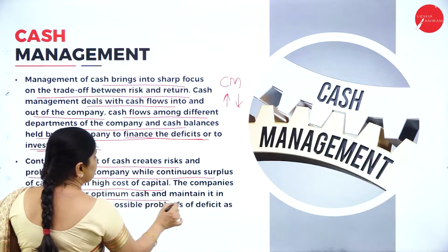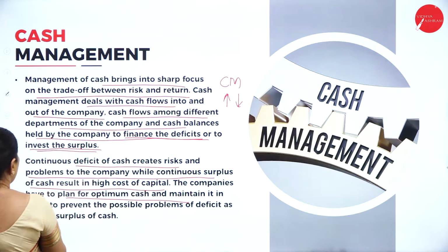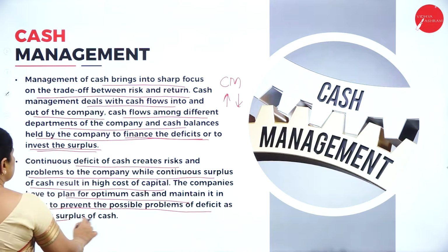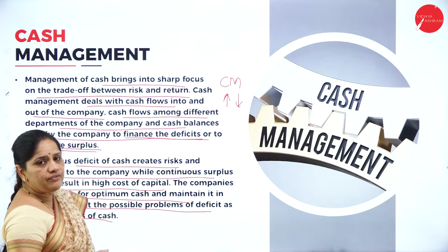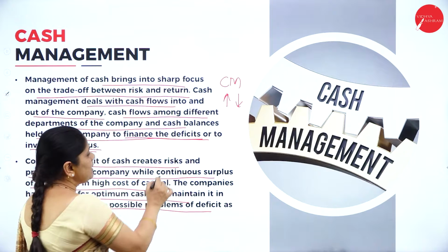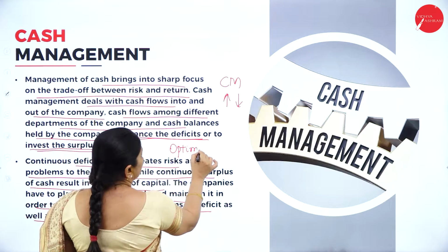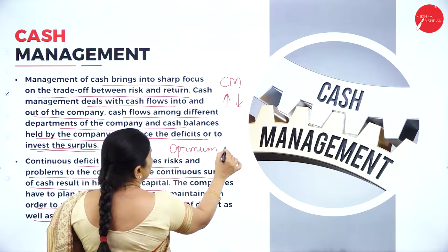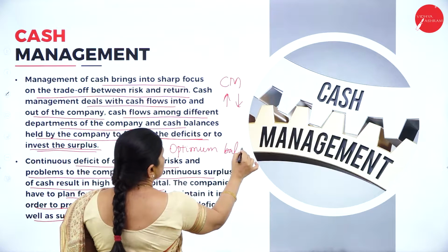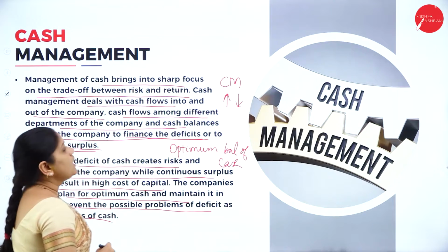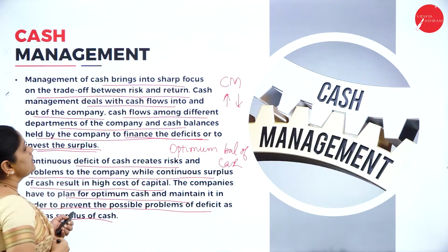The companies have to plan for optimum cash and maintain it in order to prevent the possible problems of deficit as well as surplus of cash. So, an optimum balance of cash is necessary. Now, how do we arrive at the optimum balance of cash? It should be maintained with the company. So, that is what we mean by cash management.